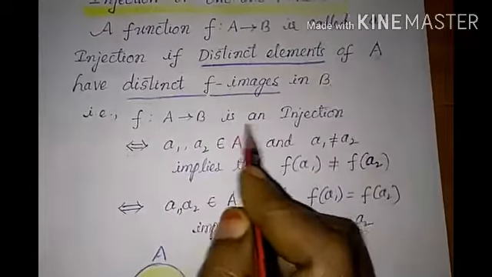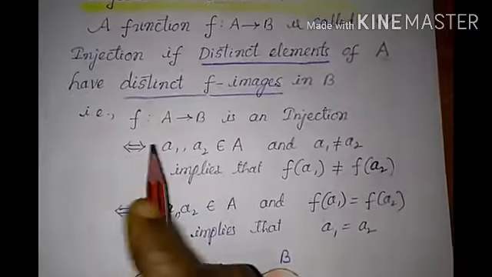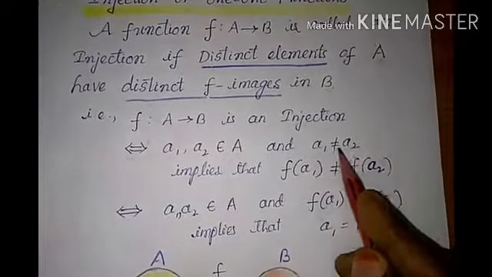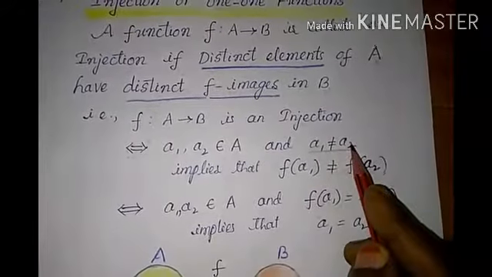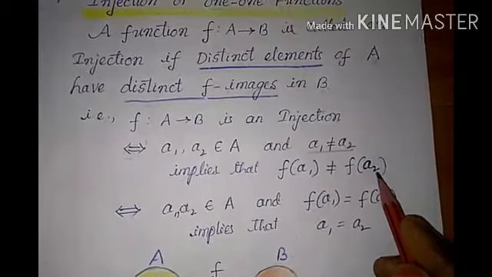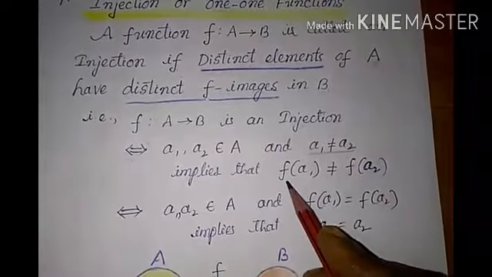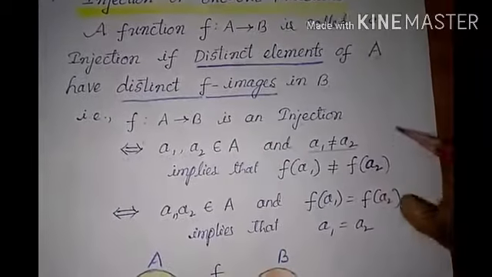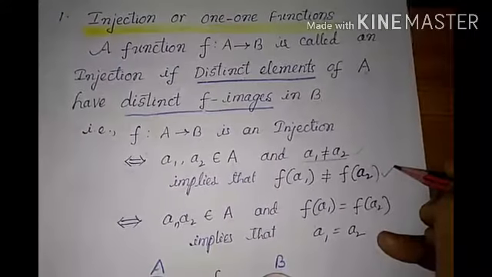f from A to B is an injection implies and is implied by: a1, a2 are elements in A and a1 not equal to a2. a1 not equal to a2 means a1 and a2 are distinct elements, which implies that f of a1 is not equal to f of a2. If you take a1 not equal to a2, then their images f of a1 and f of a2 are also not equal. This means distinct elements have distinct images.